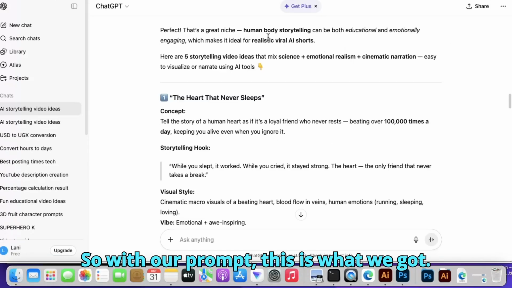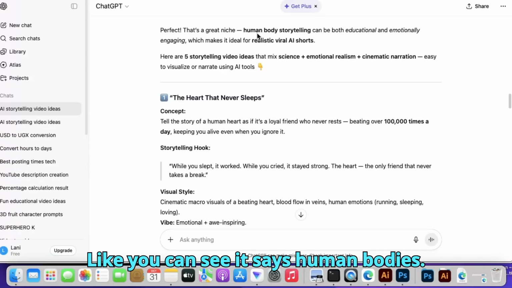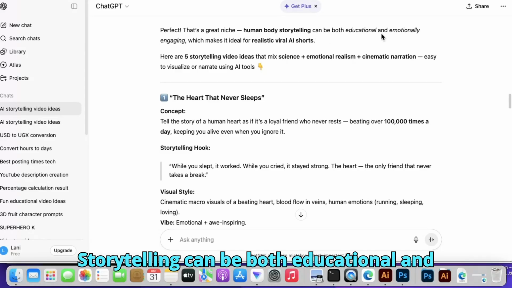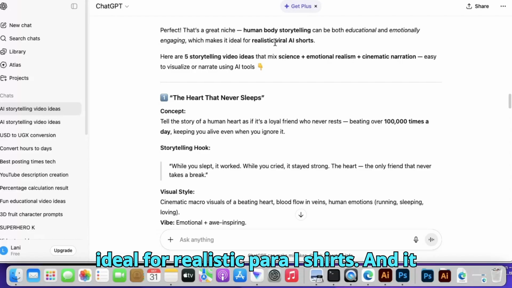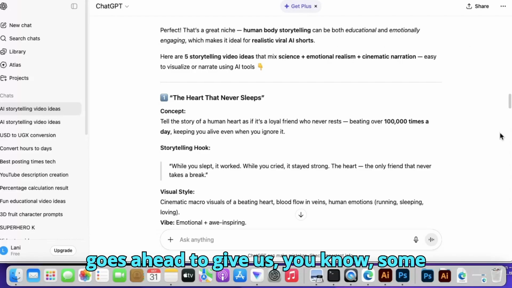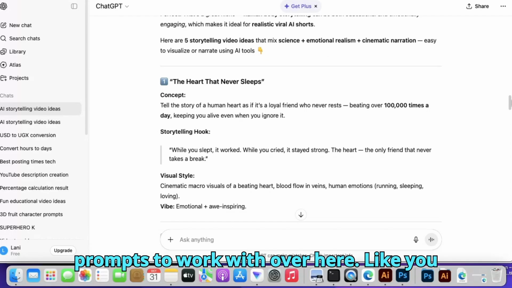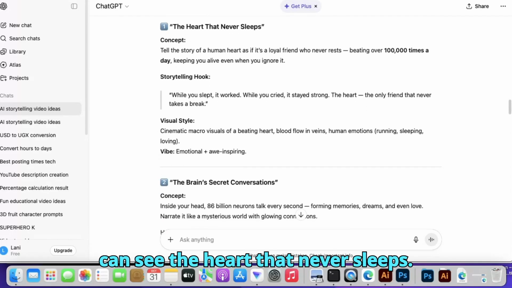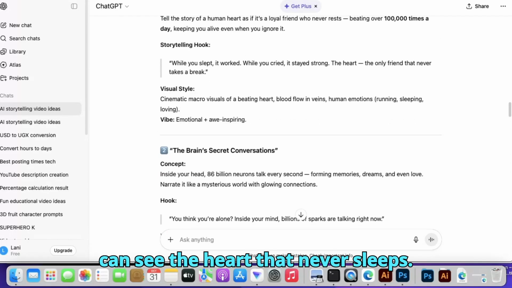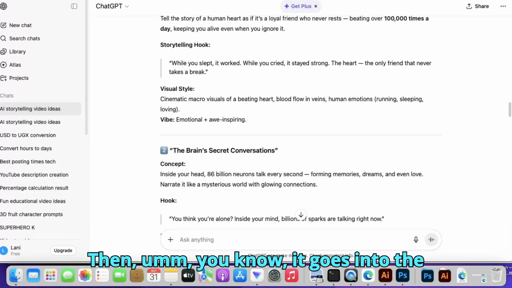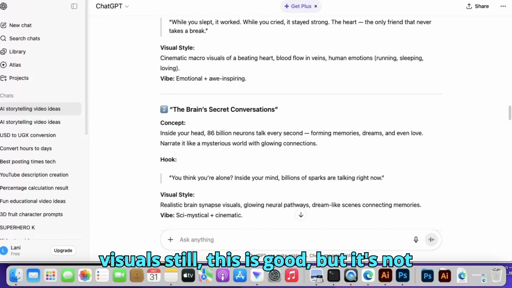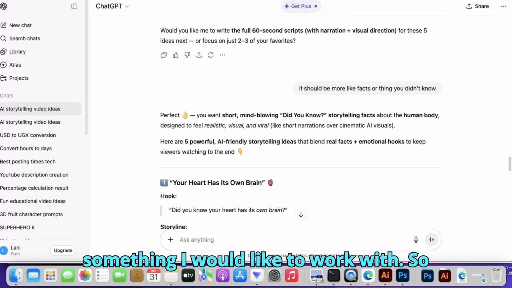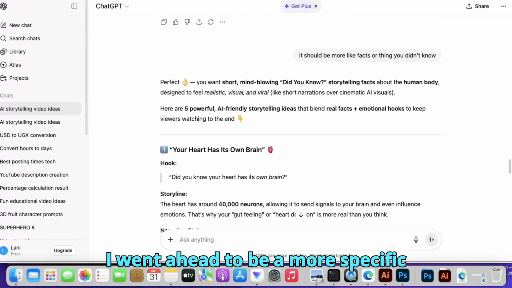So with our prompt, this is what we got. Like you can see, it says human body storytelling can be both educational and emotionally engaging, which makes it ideal for realistic viral AI shots. And it goes ahead to give us some prompts to work with over here. Like you can see, the heart that never sleeps. Then it goes into the details with storytelling, hook, visual. So still, this is good, but it's not something I would like to work with.